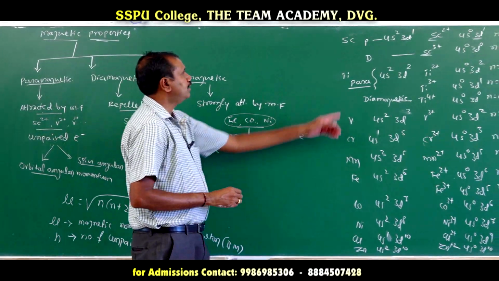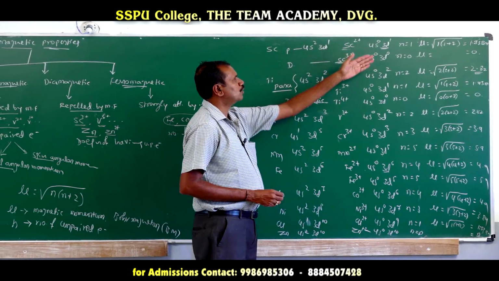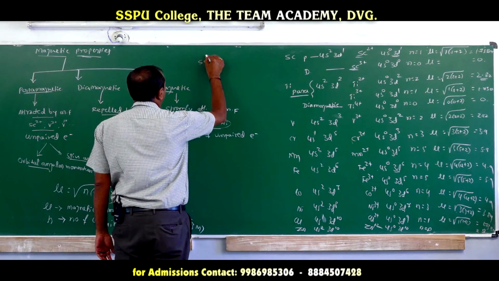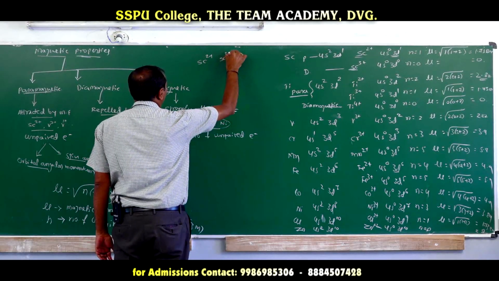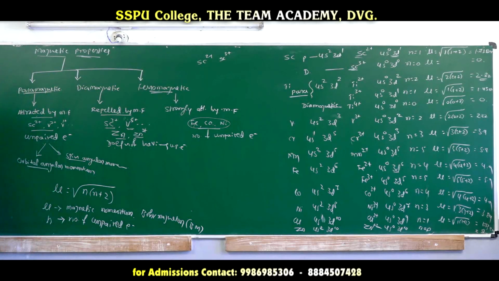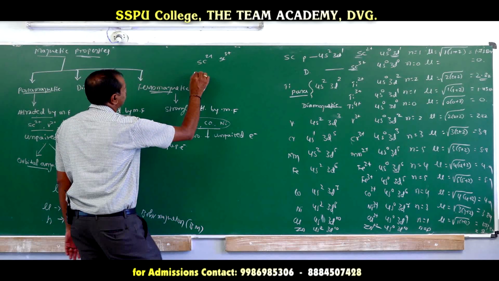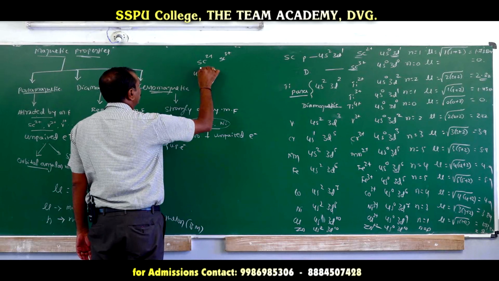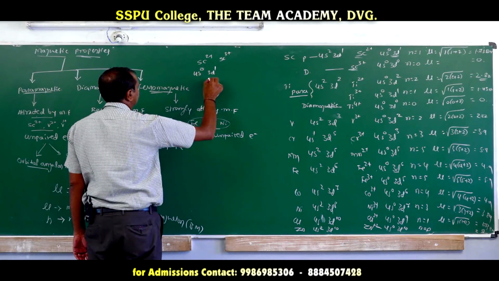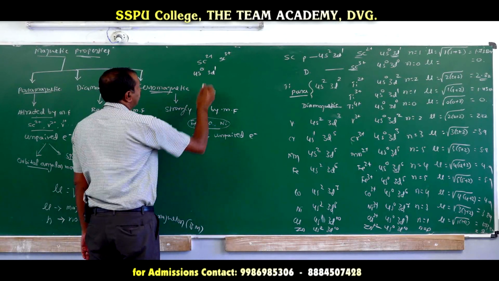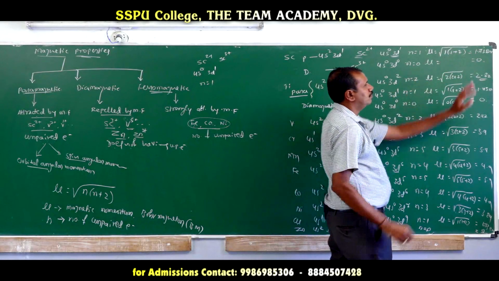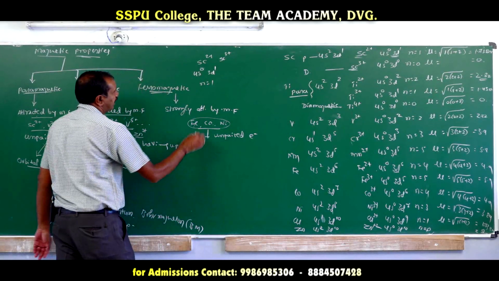So like that we can calculate the magnetic moment. Here they will ask the question: among Sc2+ and Sc3+, who is paramagnetic, who is diamagnetic, and why? So what have to do? First let us write the electronic configuration for Sc: 4s2 3d1. Sc2+ means it can lose 2 from 4s, and d has only 1 electron. So it has one unpaired electron. If there is one unpaired electron, it can exhibit magnetic property, meaning it has 1.73 Bohr magneton.